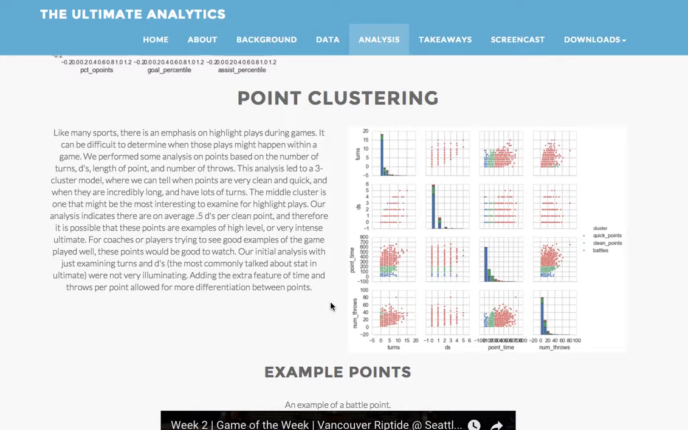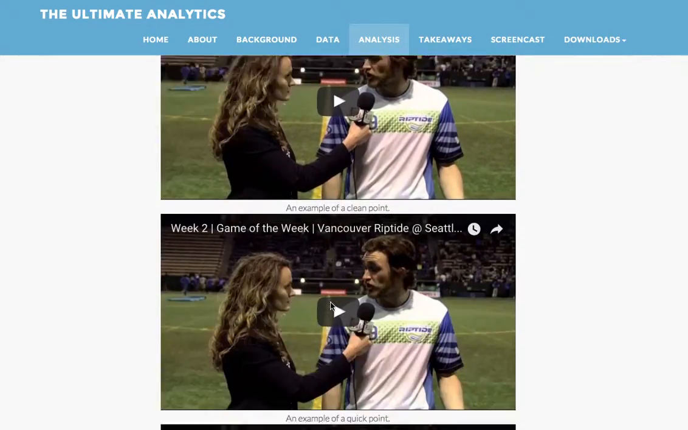This analysis is useful to those coaches or players that are trying to easily find points with certain characteristics in a game. However, right now, the analysis is not yet fine-grained enough to determine which points might contain highlight plays. For that, we would need to go more into throw-by-throw analysis, which we have not gone into here.